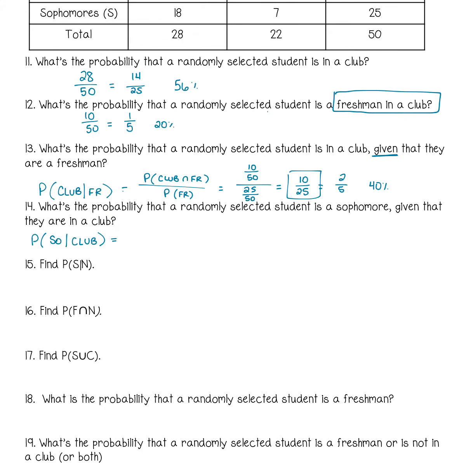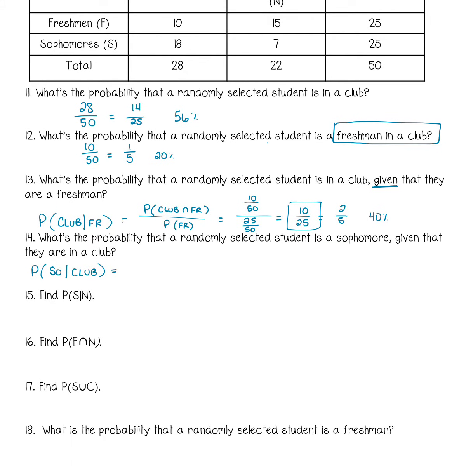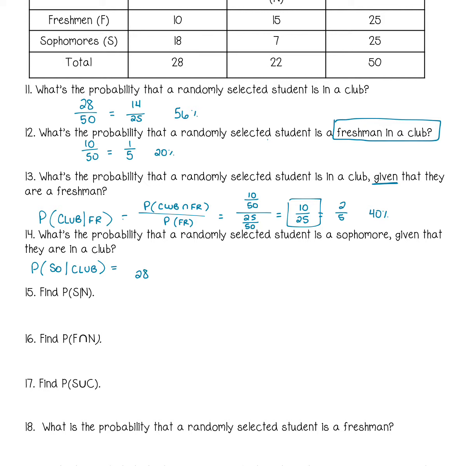When I look at my in a club column, I've got 28 students. Remember, a given shrinks our population. Of those 28, how many are sophomores? That answer is 18. Divide both by 2 gives me 9 over 14, which is approximately 64%.